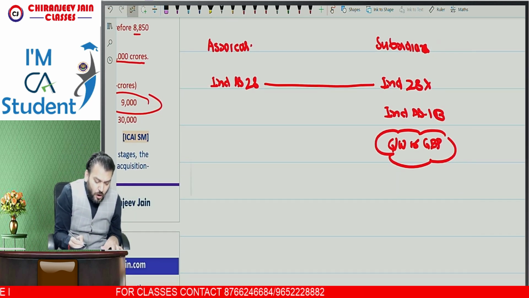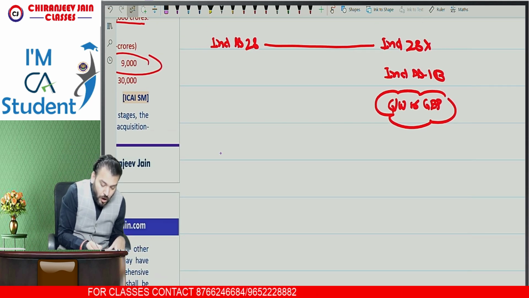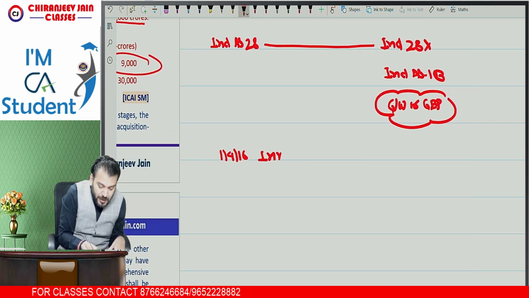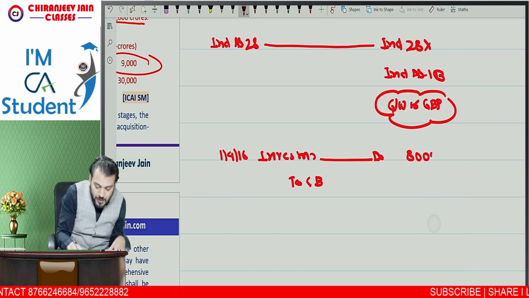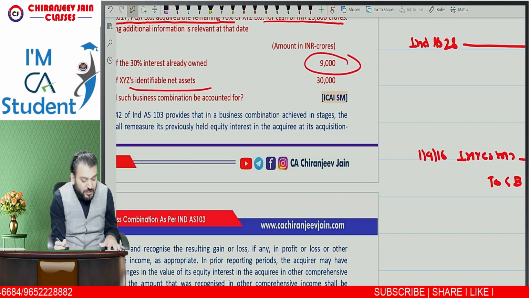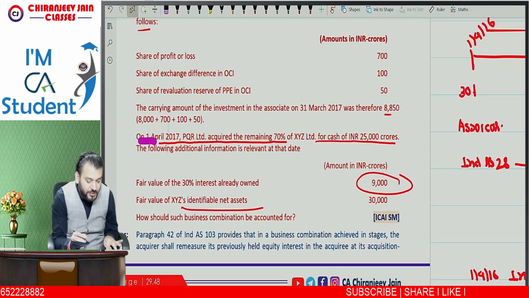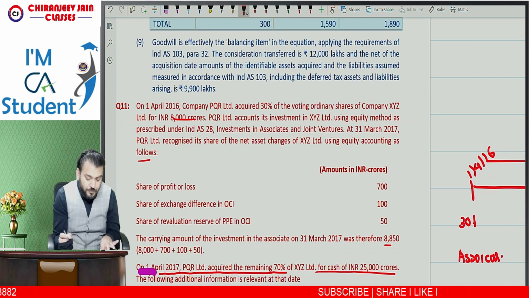So can I say on 1/4/2016, we will pass one journal entry: investment in associate account debit to cash or bank, and they have purchased the investment by paying a purchase consideration of 8,000. Correct? You can see 8,000 crore.